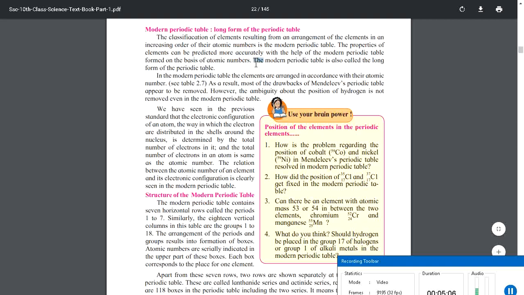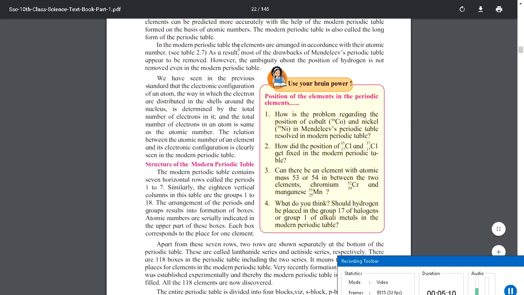The modern periodic table is also called the long form of the periodic table. In the modern periodic table, the elements are arranged in accordance with their atomic number. As a result, most of the drawbacks of Mendeleev's periodic table appear to be removed. So when the scientists created the modern periodic table, the drawbacks of Mendeleev's periodic table were removed because the scientists fixed them.